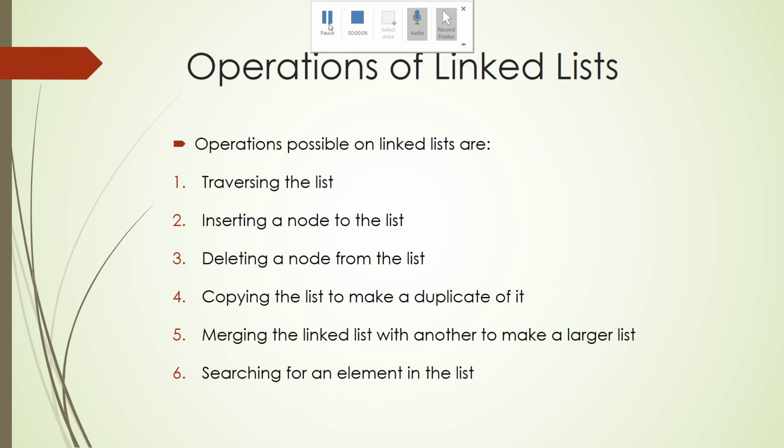Today we'll be discussing various operations that are possible on a linked list. For today's discussion, we'll be focusing on the singly linked list, where each node has a pointer pointing to the address of the next immediate node. As you can see here, these are the various operations that are possible on a linked list.